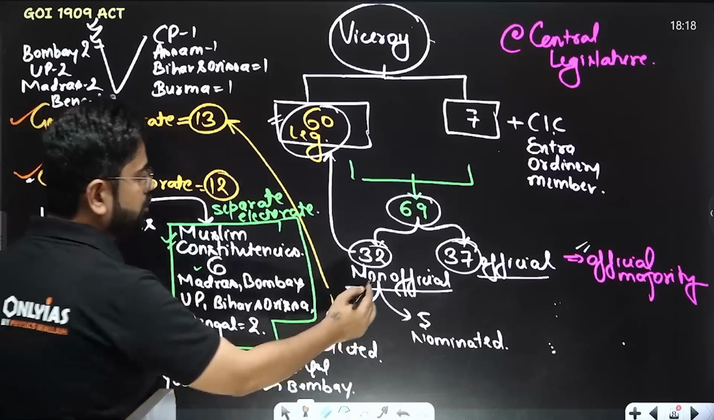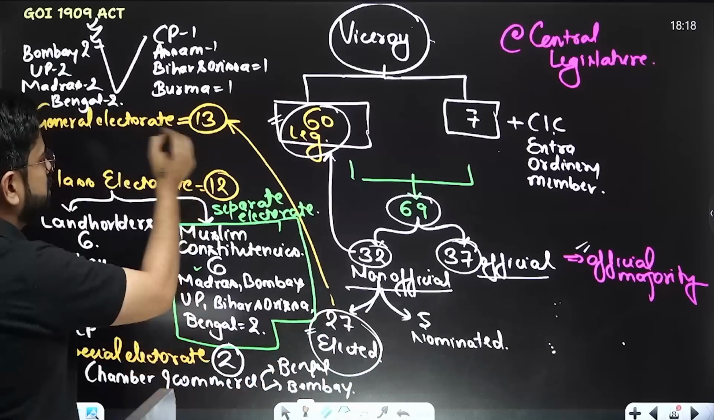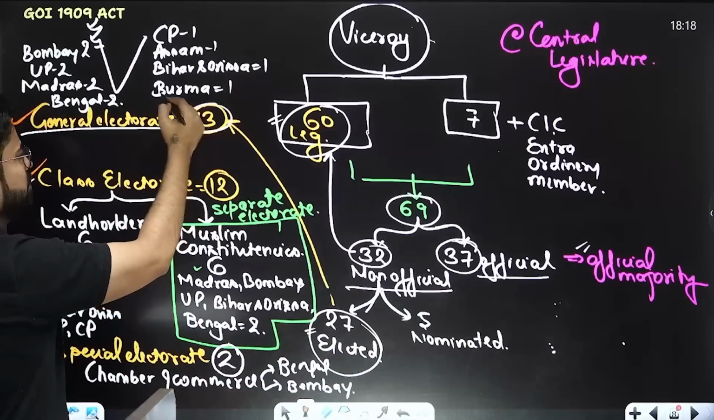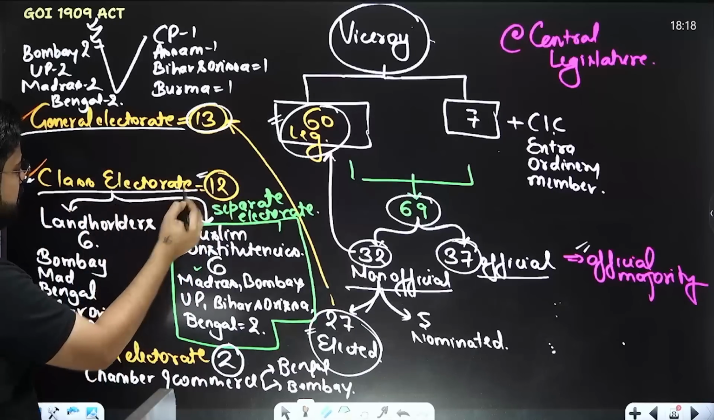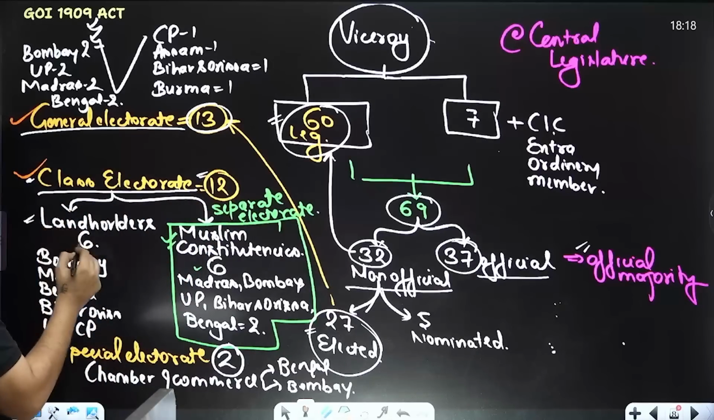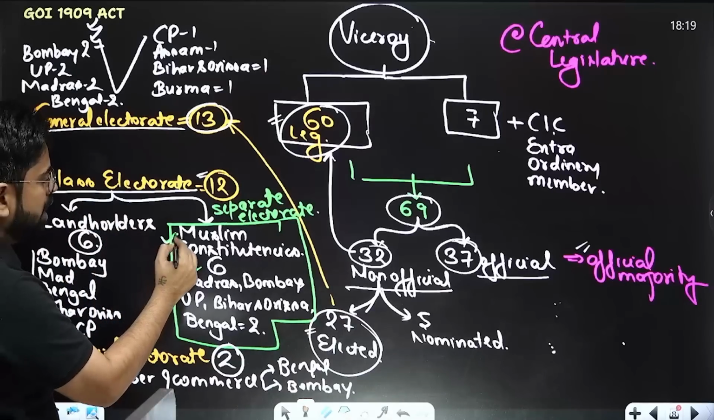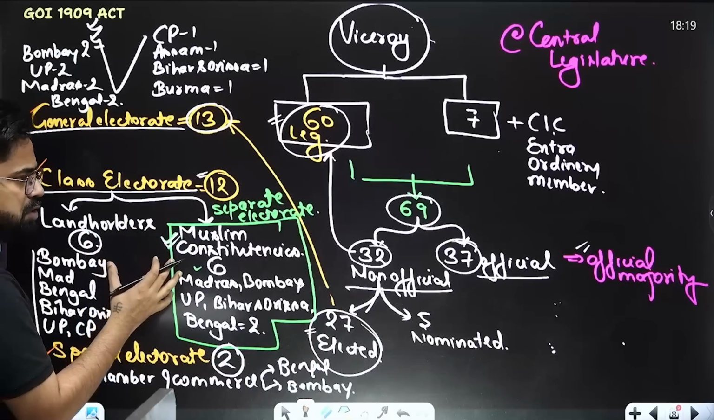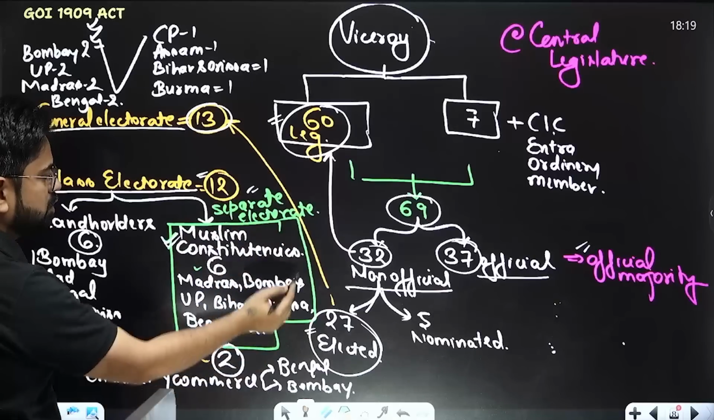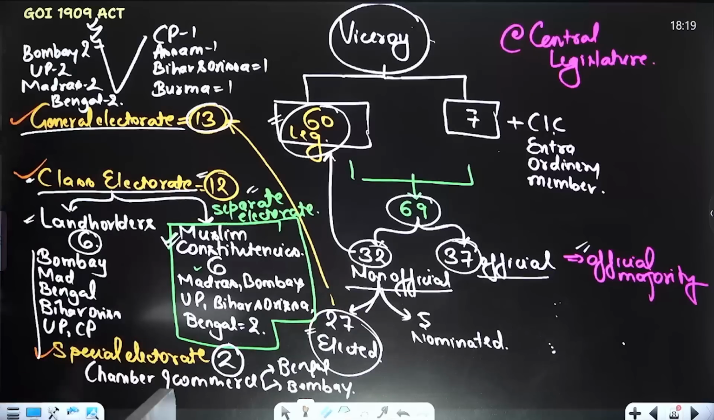Now out of these non-official members, a few were nominated and a few were elected. The elected seats were divided into general electorates, that is 13 seats coming from provincial legislatures. Then the remaining were divided into class electorates, and in class electorates seats are allocated for the landholders from various constituencies, and also for the Muslims. So for the very first time there was a definite seat allocation based on religion. This is basically the concept of separate electorate, that various provinces will be sending their Muslim candidates. Then 2 seats are separately allocated as special electorate.